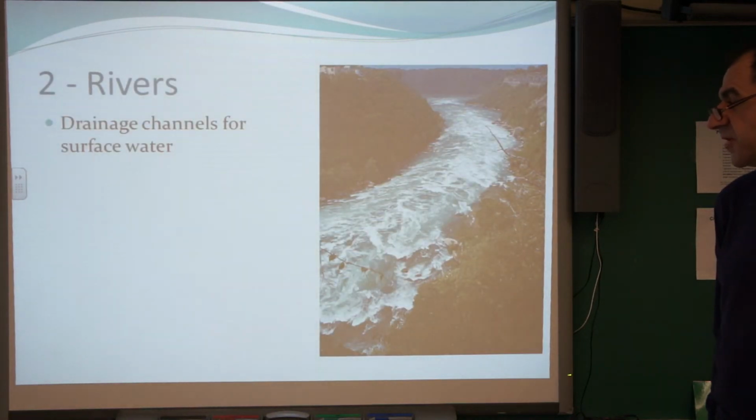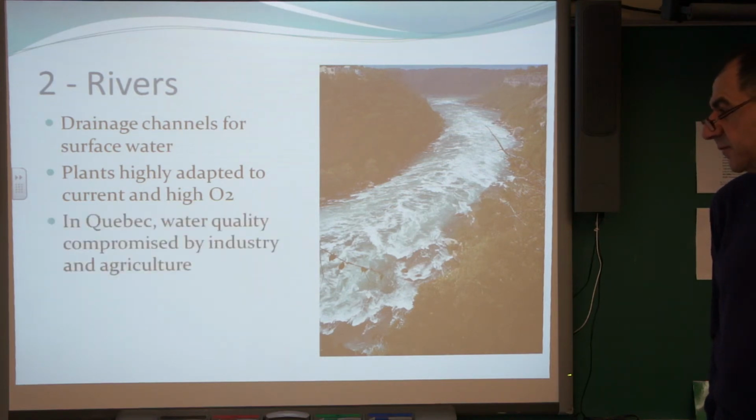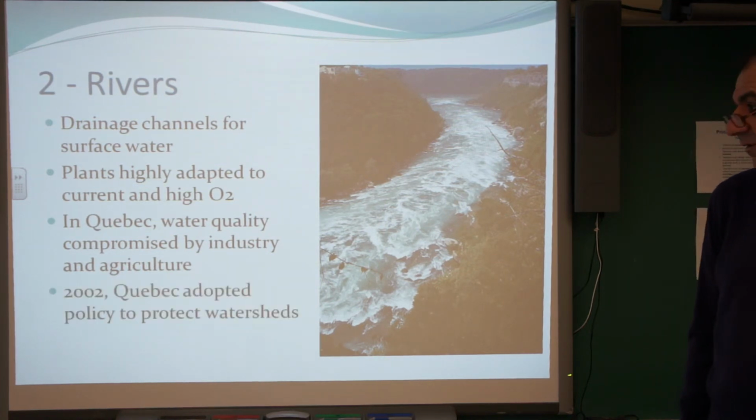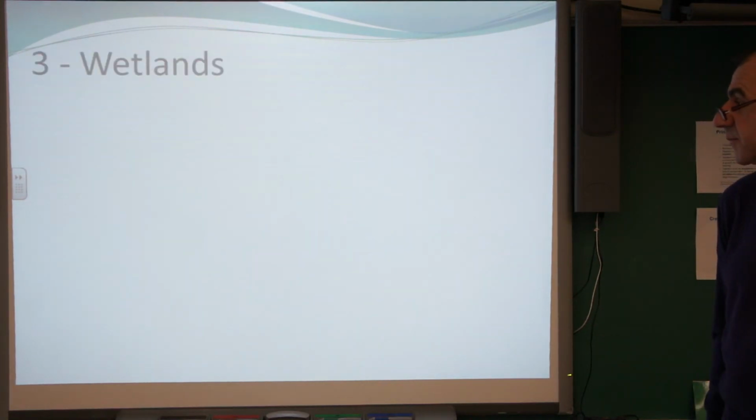Rivers are drainage channels for surface water. Plants are highly adaptable to current and high oxygen levels. In Quebec, water quality is compromised by industry and agriculture. And in 2002, Quebec adopted a policy to protect watersheds.